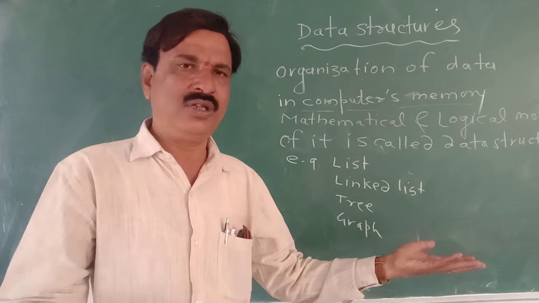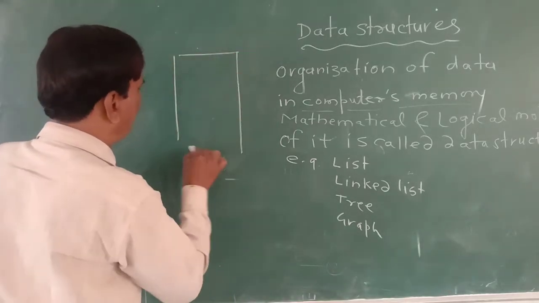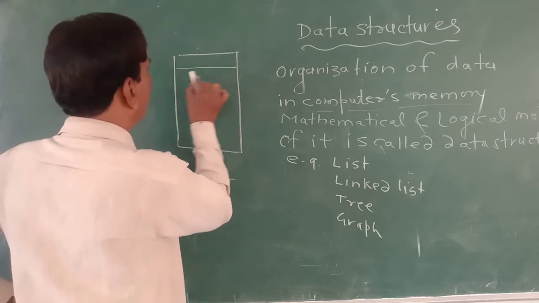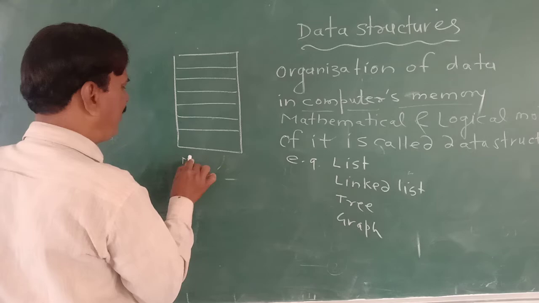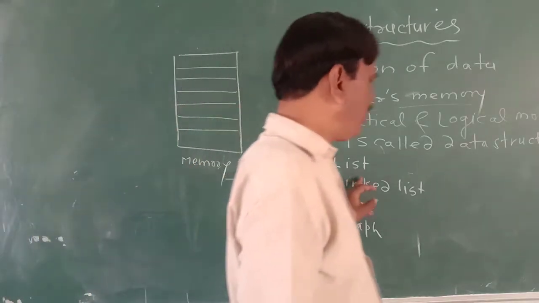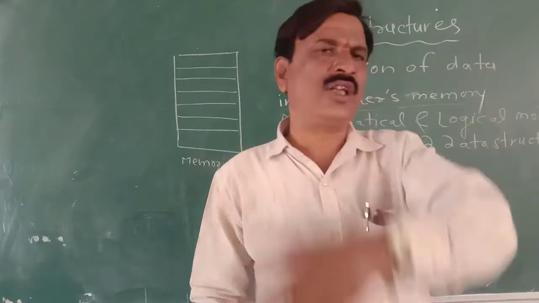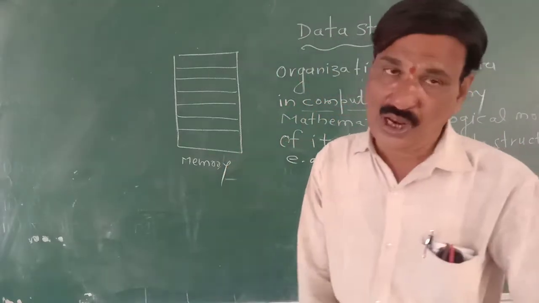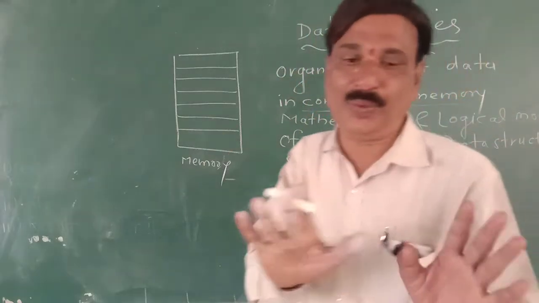So answer is easy, simple. We know that computer's memory is a simply sequence of memory locations. This is memory. List is collection of element where every element is referenced respectively by an index set, and we know how to prepare the list in computer's memory.